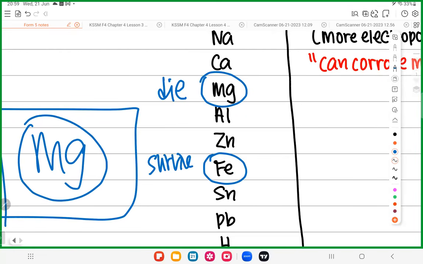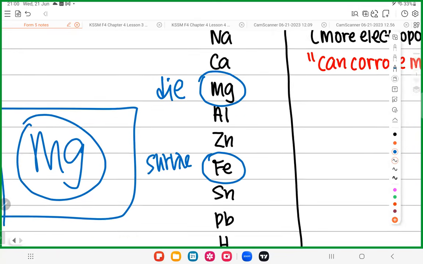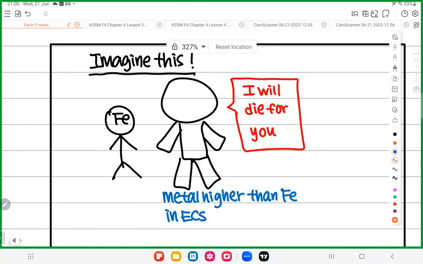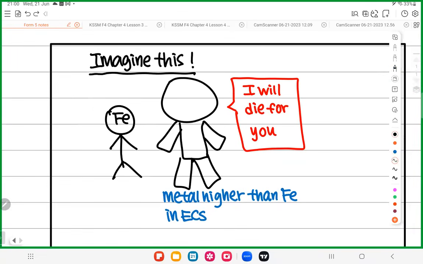Is it okay? So a simple way to imagine is this. All the metals higher in ECS, they will die. So this is what will happen. When iron is connected to any metal higher in ECS, they will die first. So this metal says, I will die for you. Example, magnesium.